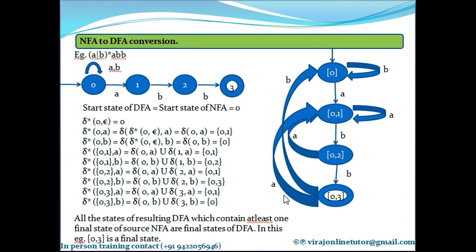So now we are going to learn how to convert non-deterministic finite automata, which is NFA, to DFA. DFA means deterministic finite automata. I've just used acronyms here. NFA is non-deterministic finite automata. DFA is deterministic finite automata. So I'm going to explain to you all how to convert NFA to DFA. Let's see how to do that. It's very interesting.